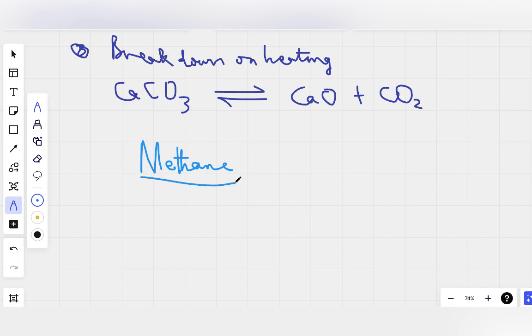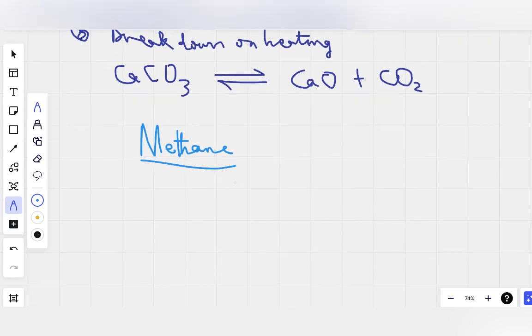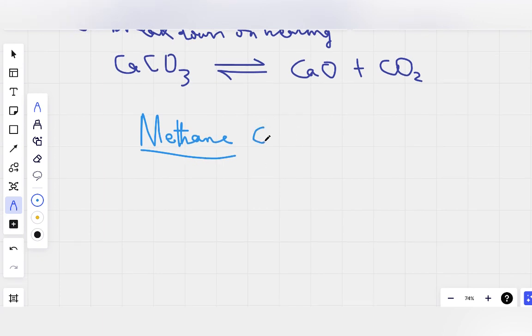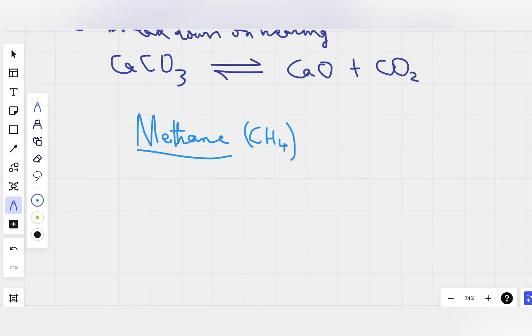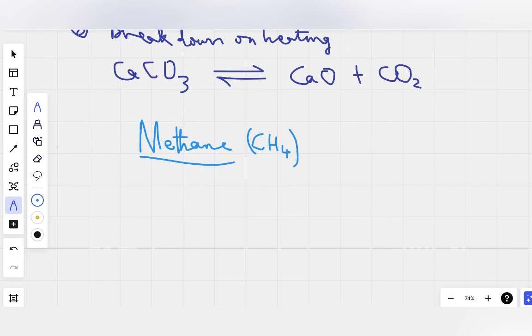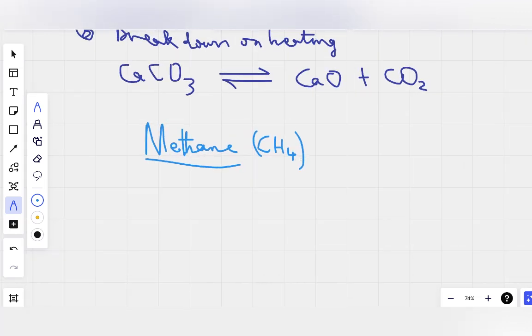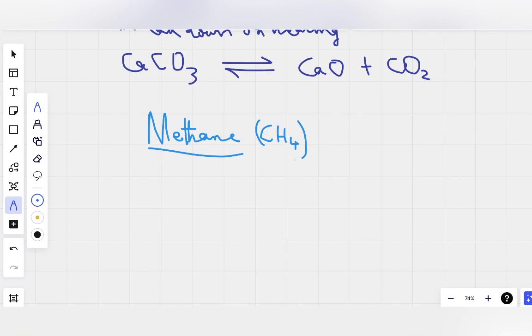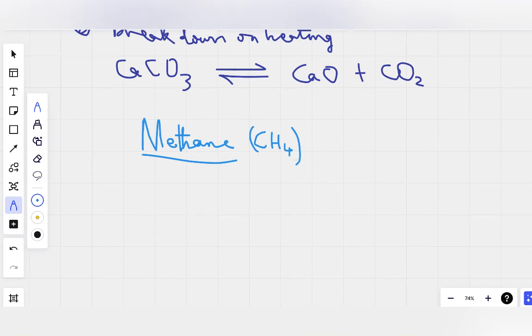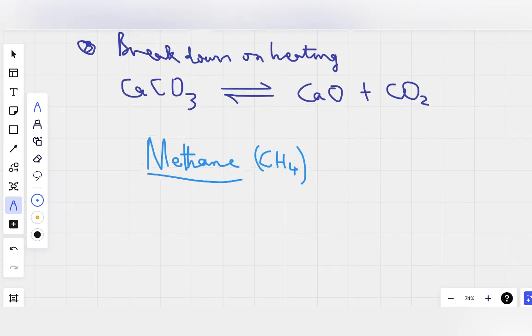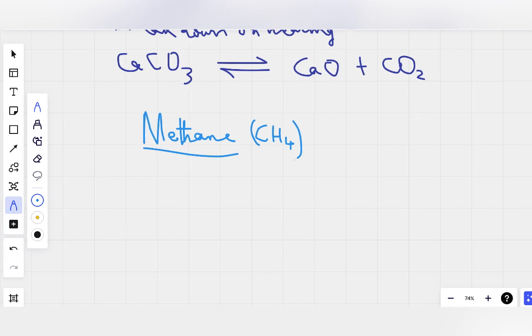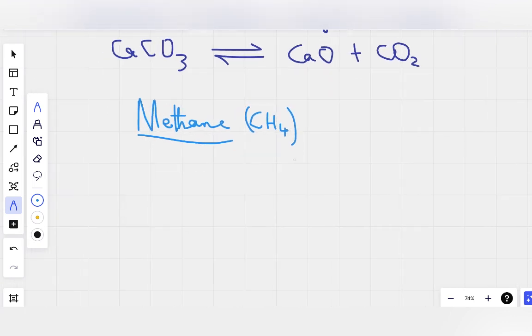Now, let's take a look at methane. The chemical formula for methane is CH4, the one we use as our fuel to write the equation for the combustion process. Methane is found in gas deposits on the ocean floor and on land as natural gas. We use natural gas as fuel, to do cooking and so many other things.